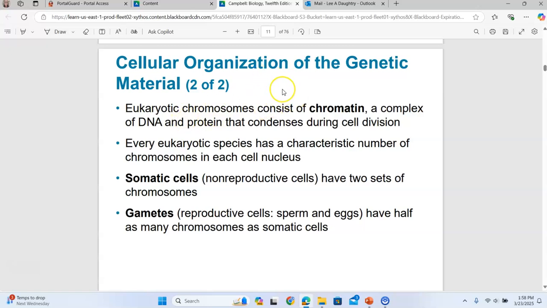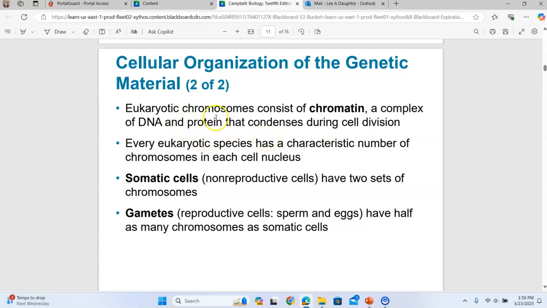Chromosomes usually look like either a single strand or the letter X, because those sister chromatids are attached at one spot, and so they actually appear like the letter X in the alphabet. So when we can see the chromosomes and count them, that is during mitosis. But when interphase is going on, when the cell is not actively dividing, those chromosomes